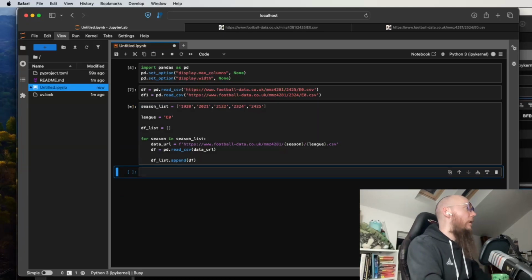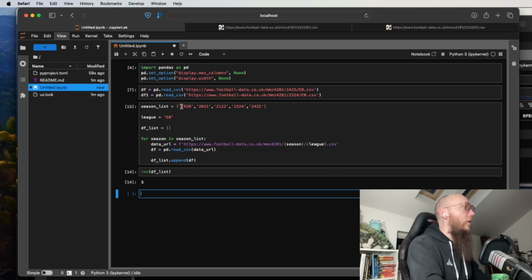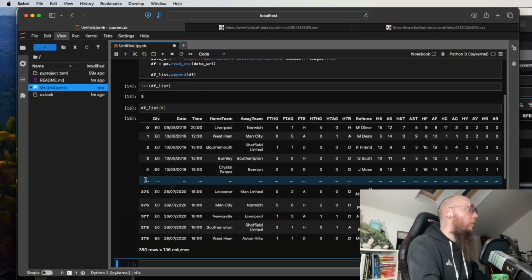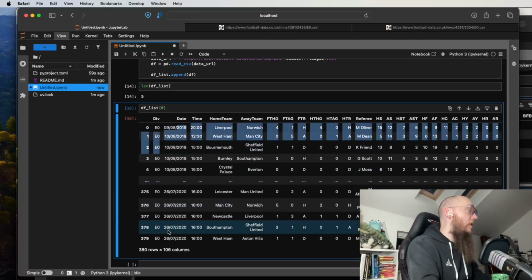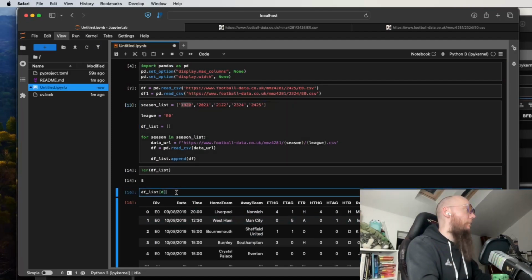Having read all of these in, we can now look at the len of df list. It's 5 long, as we expect, because we've got 5 seasons. So we've read in 5 data frames. If we inspect the first object in that list, df list 0, you can see it's the data frame that we would expect. It's the 2019-2020 data frame. Is that correct? Yes, it is. Great.